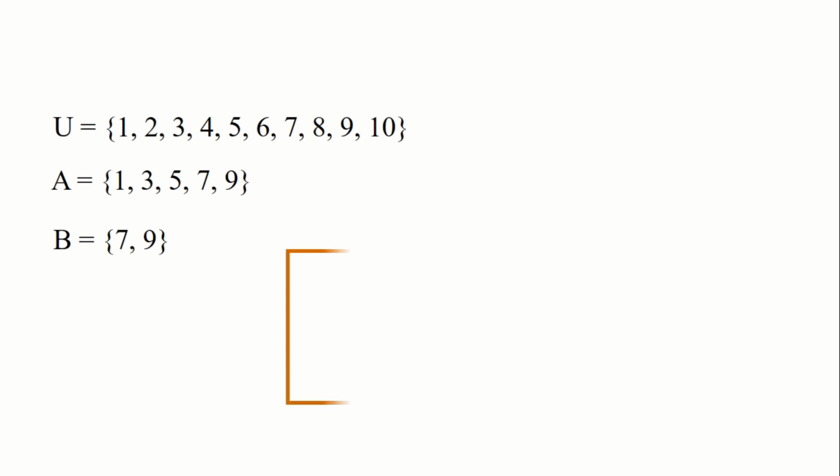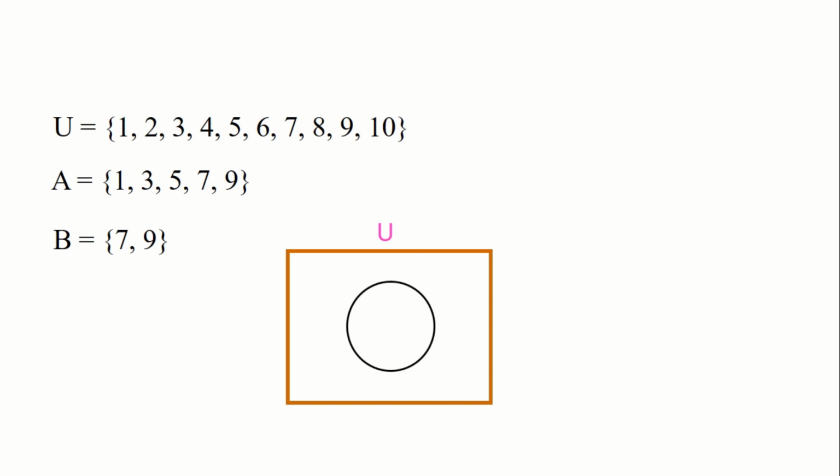The universal set is given by the rectangle, the subset A is given by the circle A, and the subset B is given by the circle B. See, the set B is in turn also a subset of A. Now the elements of B, 7 and 9, are given in the circle B, and leaving the elements 7 and 9, the remaining elements of A are given in the circle A. And leaving out 1, 3, 5, 7, 9 from the universal set, the remaining elements of U are given in the rectangle.